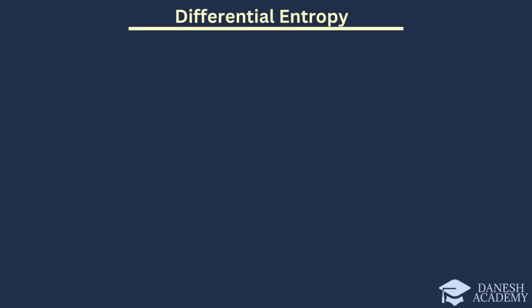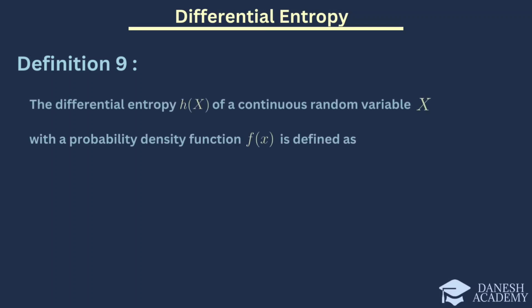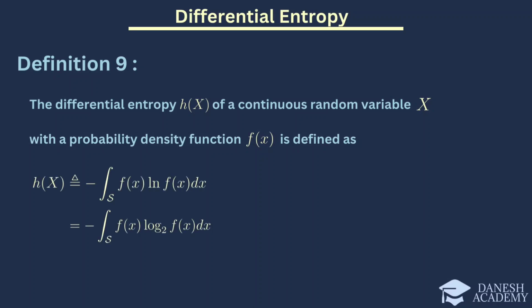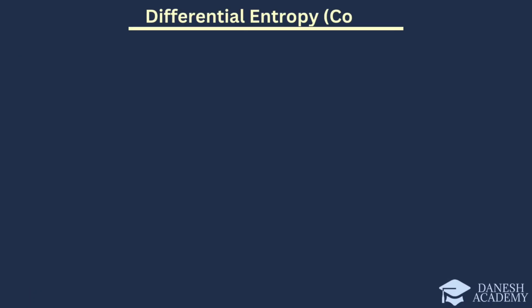Here we define the concept of differential entropy. Definition 9 states that the differential entropy of a continuous random variable x with a density function f_x is defined as follows. Here, S represents the support set of the random variable, which is the set of all possible values that x can take. In this slide, we illustrate the concept of differential entropy with an example.